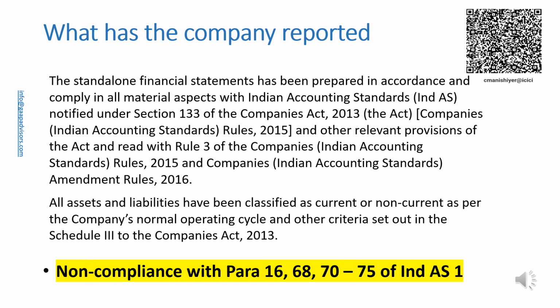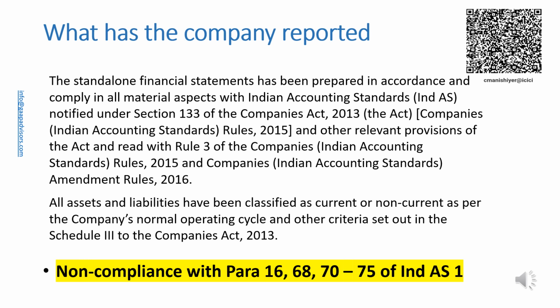In the previous two videos, we discussed how the statement of compliance with Ind AS disclosed by listed companies was not in accordance with Ind AS 1 and Ind AS 27. In this video, we discuss another disclosure by the same company on the classification of assets and liabilities. The company has disclosed that all assets and liabilities have been classified as current or non-current as per the company's normal operating cycle and other criteria set out in Schedule 3 to the Companies Act 2013.